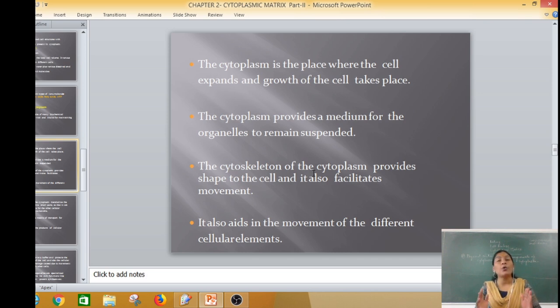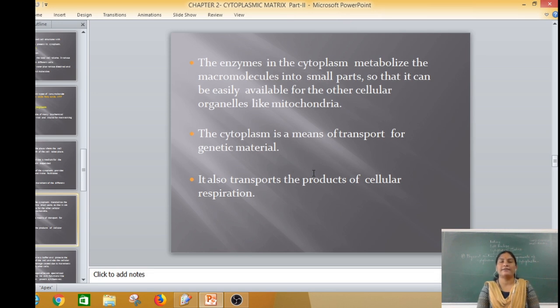Cytoplasm also provides the medium in which the organelles remain suspended. The cytoskeleton of the cytoplasm provides shape to the cell, and it also facilitates different types of movement. It also aids the movement of different cellular elements.